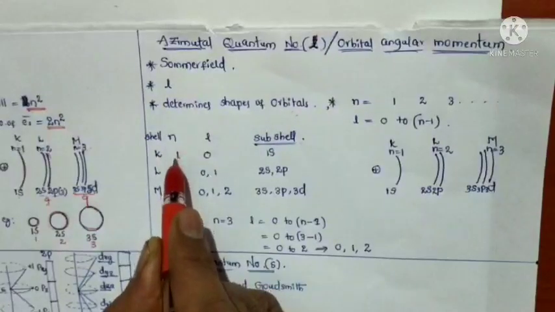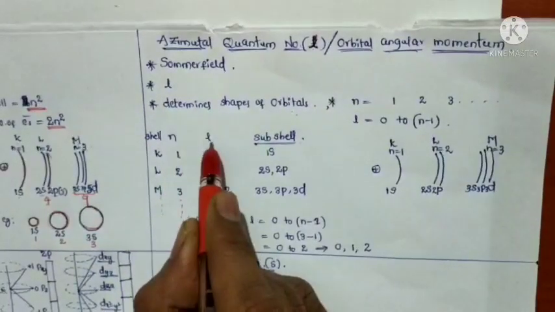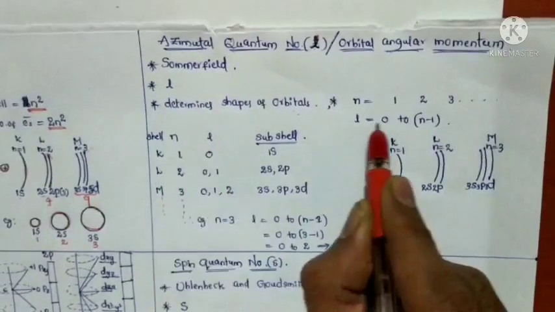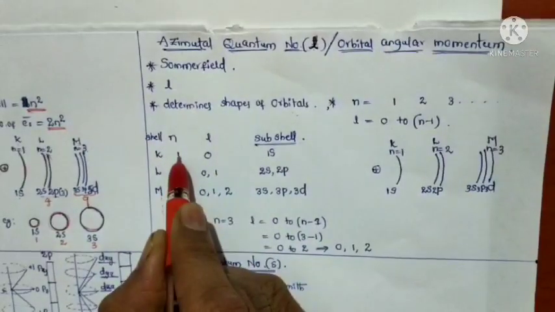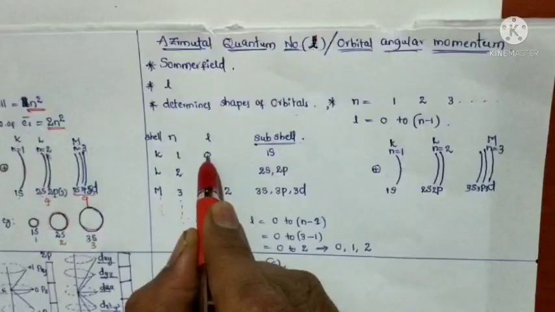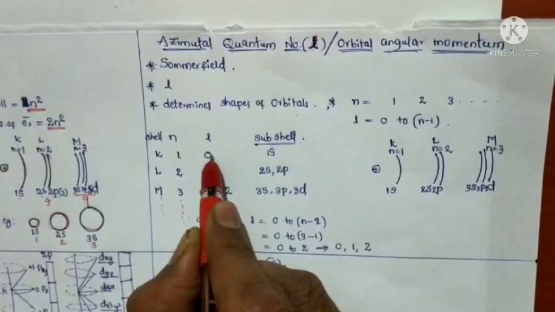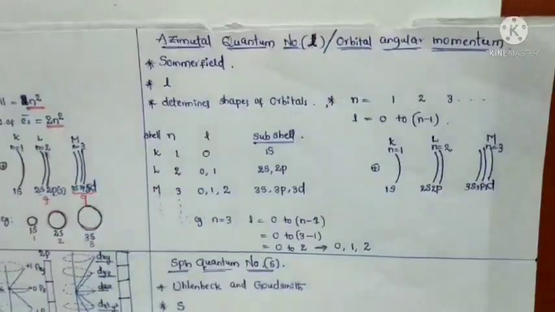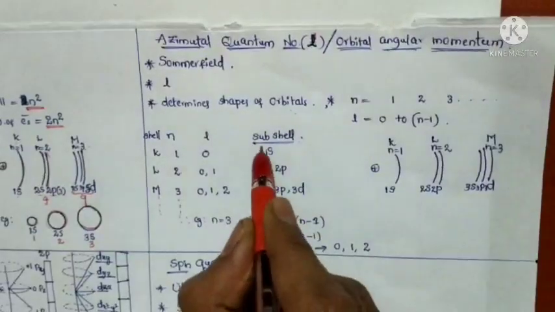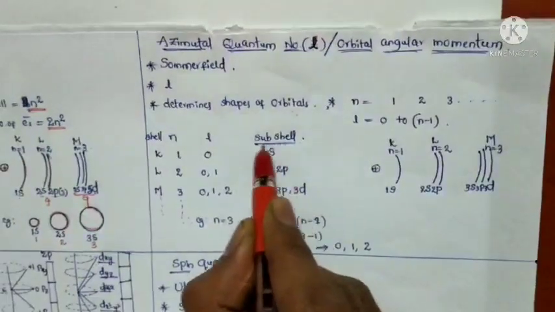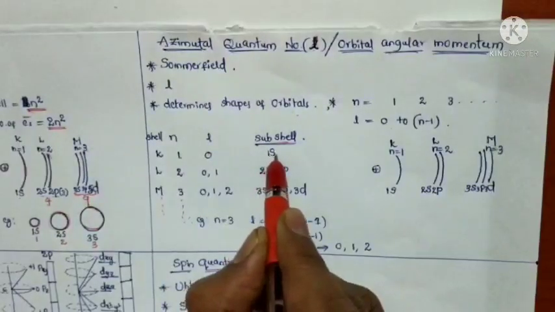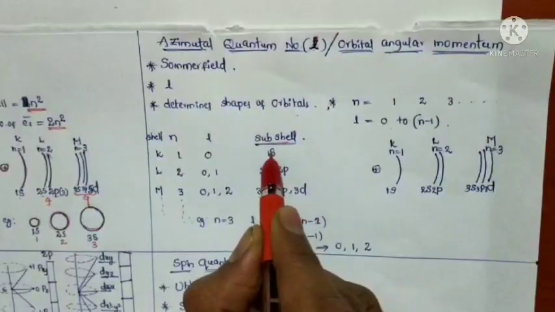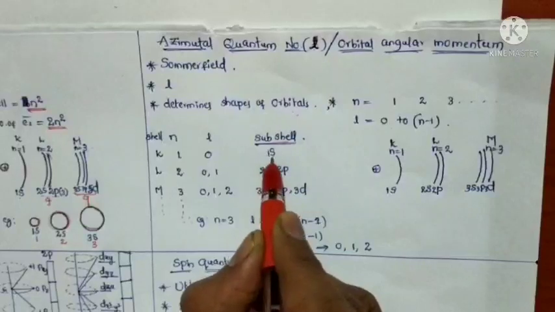For example, n equal to 1. Now, l equal to how many values? The l value is only one whenever n is equal to 1, that is only 0. And it also indicates the subshell. So whenever l is equal to 0, that is represented by the s subshell, that is the 1s orbital.